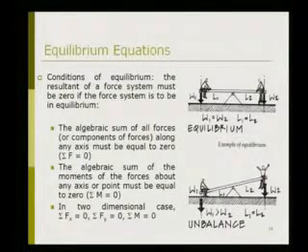So in the two dimensional case we can consider sigma Fx is equal to 0, that is summation of forces in x direction is equal to 0, and sigma Fy is equal to 0, that is summation of forces in y direction is equal to 0, and summation of moments is equal to 0. If there is no equilibrium, then it is given in the second figure, there is unbalance. So let us say W1 is greater than W2 and L1 is equal to L2, then there will be unbalance.